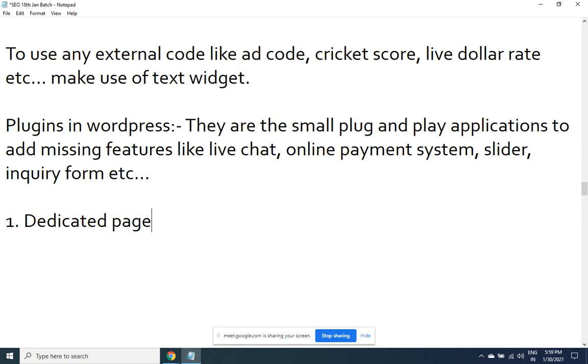Very, very important point. The golden rule for SEO. Someone is searching for sports shoes. Display only that page where sports shoes are there. Don't mix it with casual shoes. Someone is searching for men's sports shoes. Only display that page where men's sports shoes are there. Don't mix it with women's sports shoes.